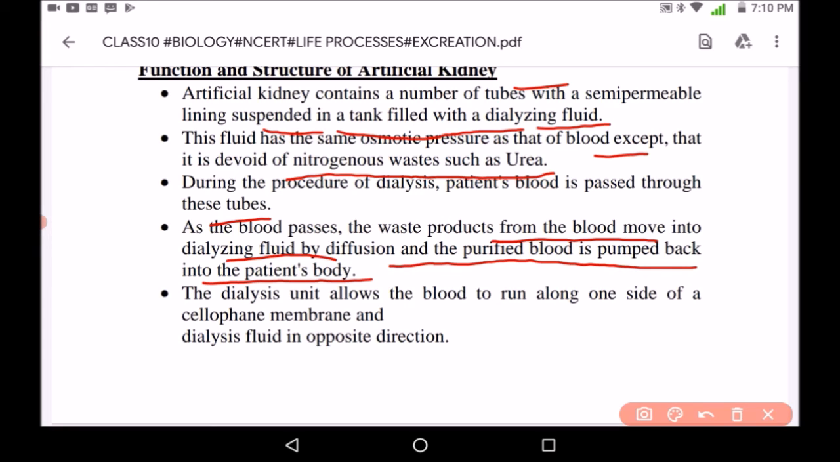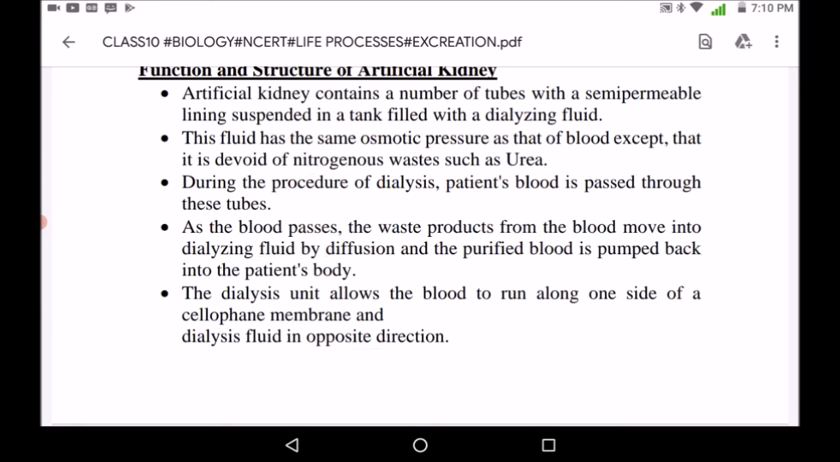The dialyzing unit allows the blood to run on one side of the cellophane membrane and the dialyzing fluid in the opposite direction. So this is the process by which an artificial kidney works.